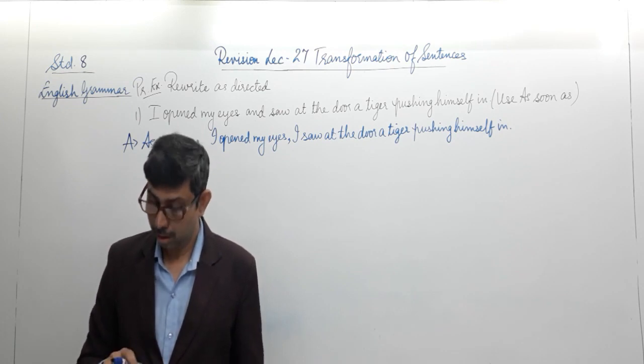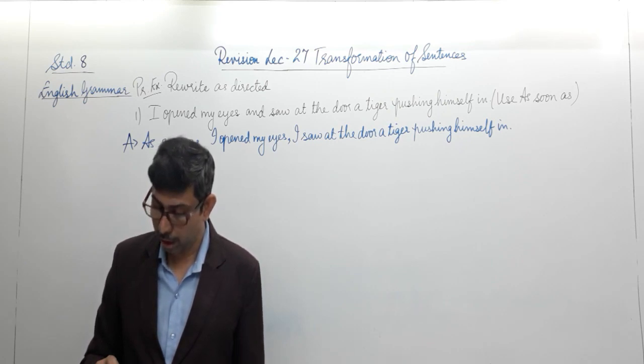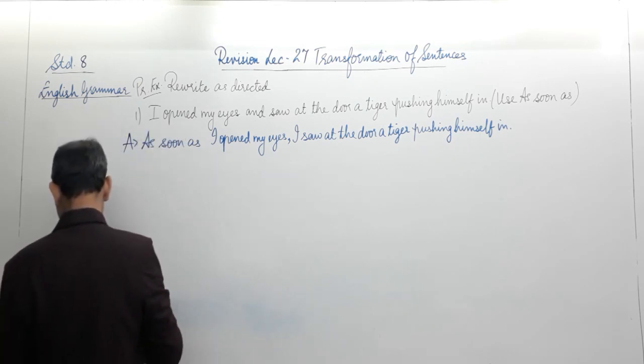Next sentence. Circus men manage a whole menagerie with nothing more than a chair. This is also a textual sentence.